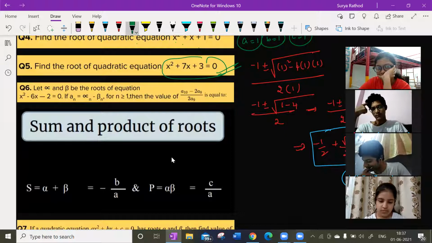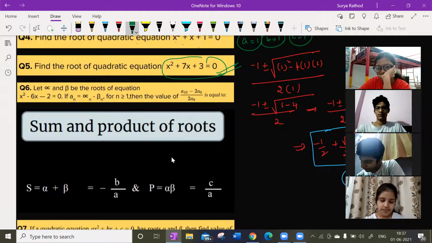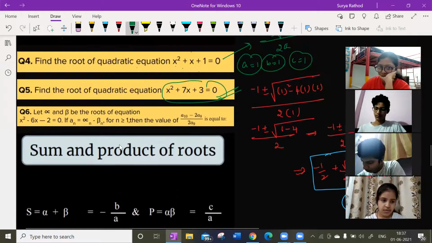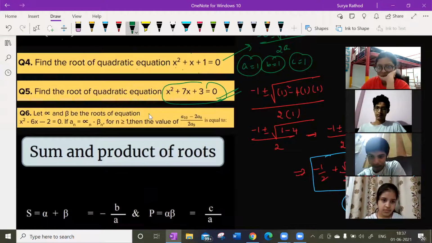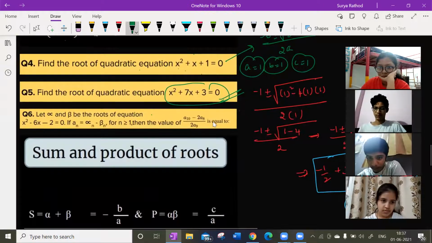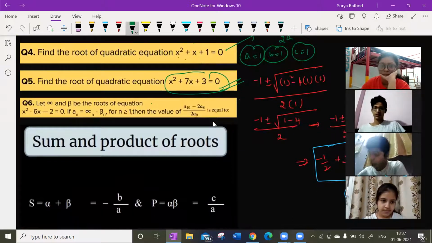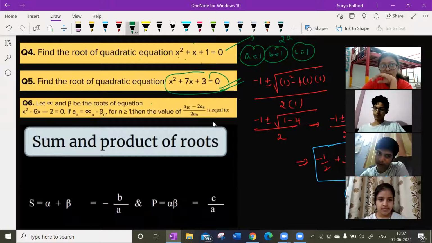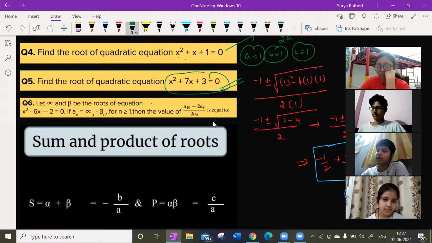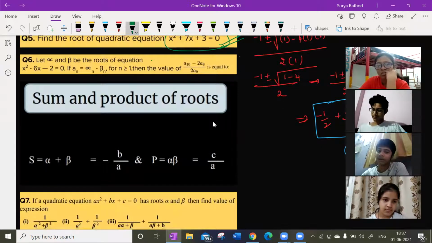What about Anjali and Disha? Done, guys. Have you understood or not? Tell me. Done with the question? Yes, sir. Next question, sixth question. Give a try for the sixth question, make it fast.